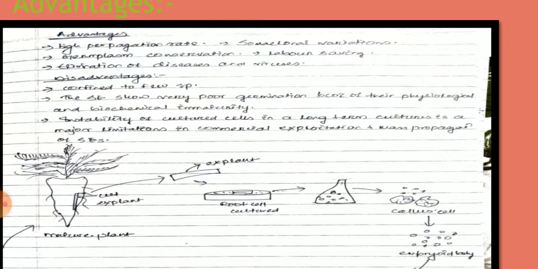So we use somatic embryogenesis because the number of propagules is high, the production rate is high, and the duration of time is very short. That's why we use the somatic embryogenesis technique. So it directly affects our commercial purposes. So this is the major disadvantage of somatic embryogenesis.